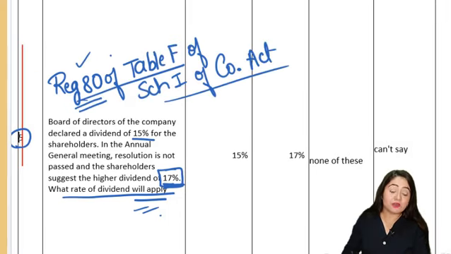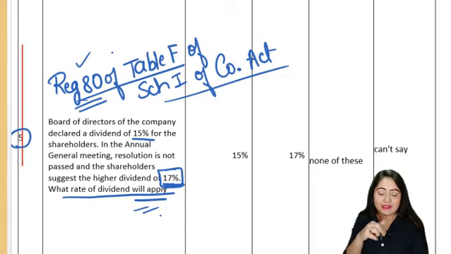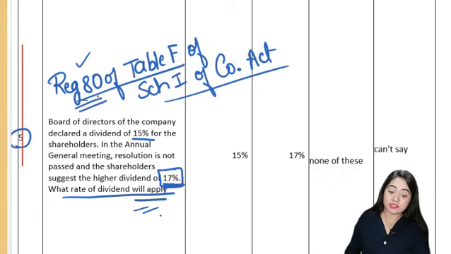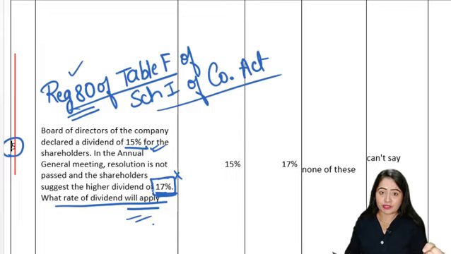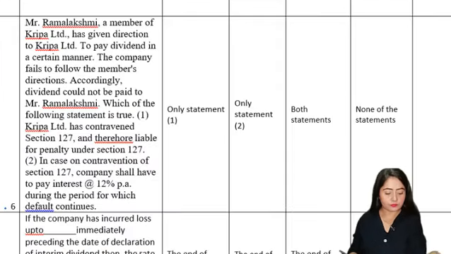This regulation allows that if the shareholders are not satisfied with the dividend that has been declared, then they can reduce the dividend, but they don't have the right to increase it. If this 15% dividend is not passed, then 17% cannot be agreed upon by the shareholders. They do not have the power. This dividend has to come from the board of directors only. Accordingly, our answer is going to be none of these, which is C.